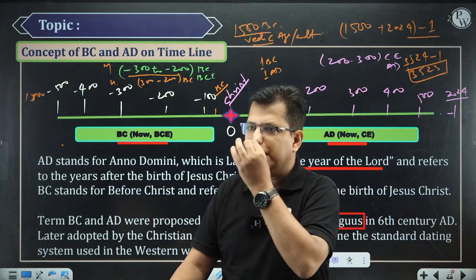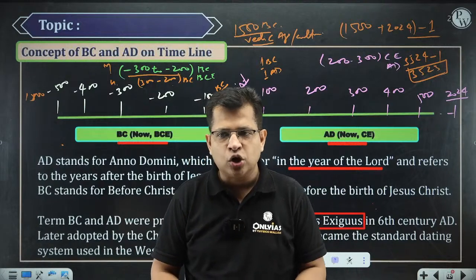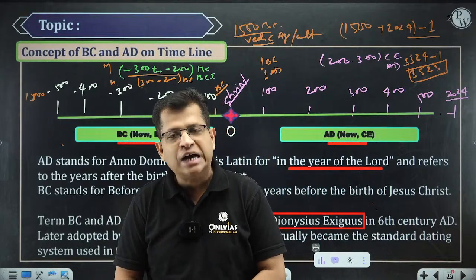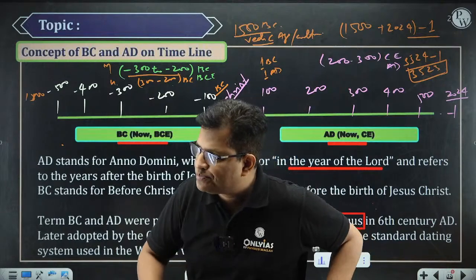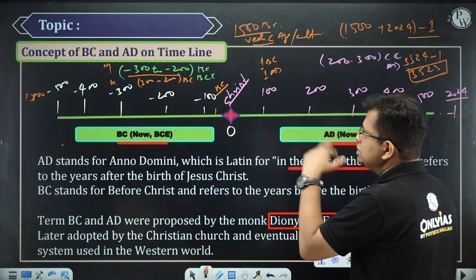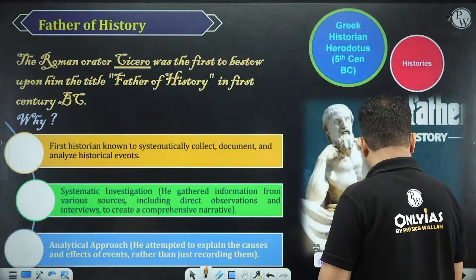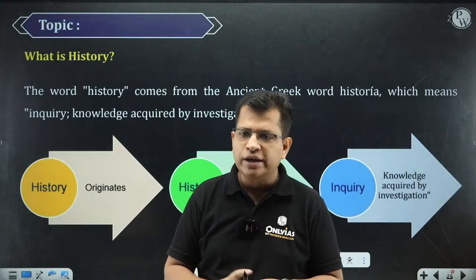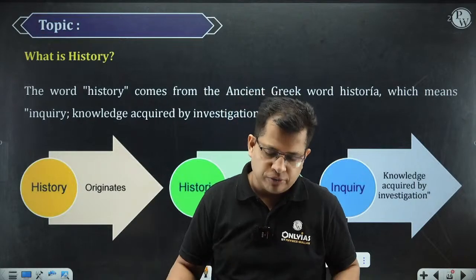So this is the one thing that I want to make clear. I believe now the funda is very much clear: the concept of BC, AD, and then BCE and CE. So I believe it is okay for all of you. The concept of BC and AD is clear on the timeline, right? Now, let me tell you something. This is one thing that you usually get confused about: BC, AD, CE and BCE. Now it is clear to all of you.